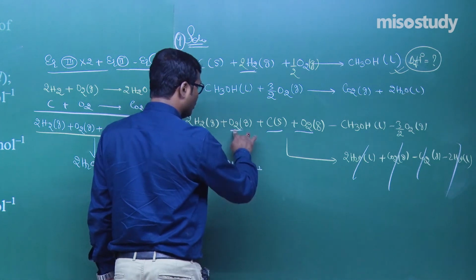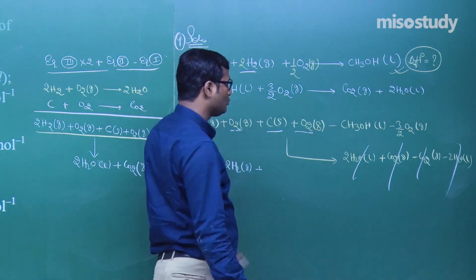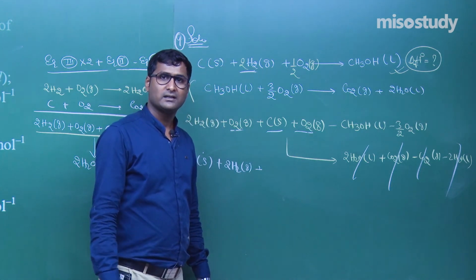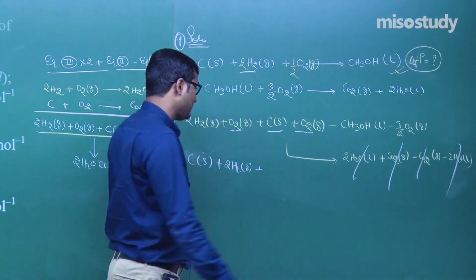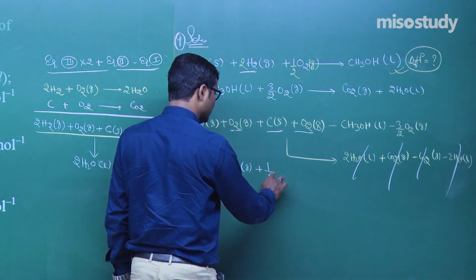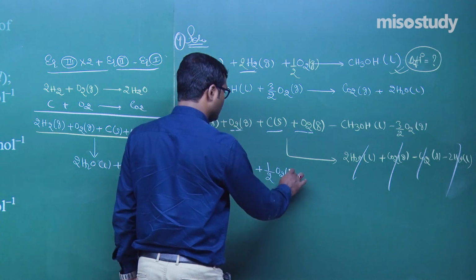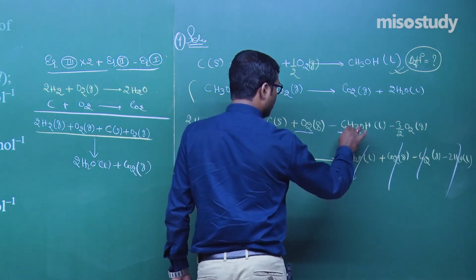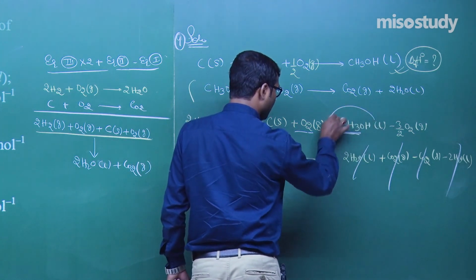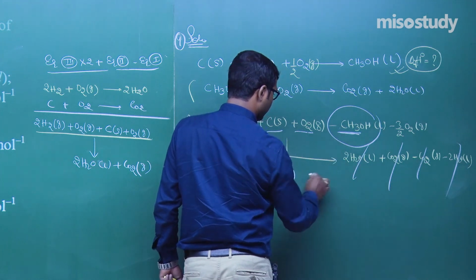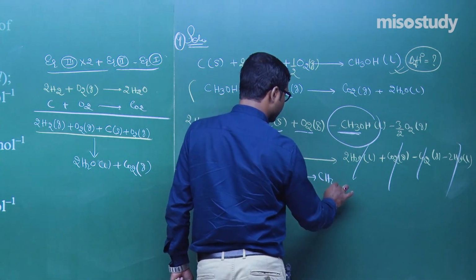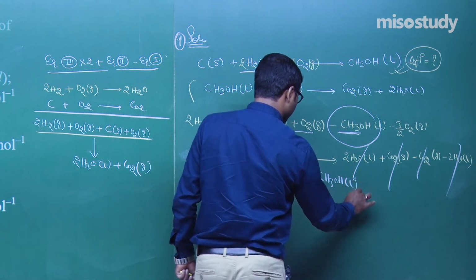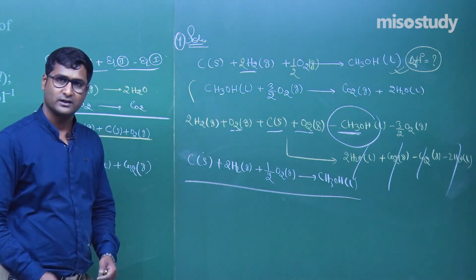Now 2O2 minus 3 by 2 O2, that is 1 by 2 O2. Now move this one here, so what we find? CH3OH liquid. Look at, we have reached our destination.